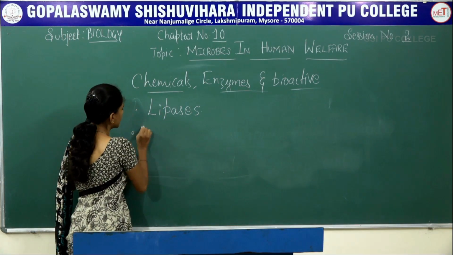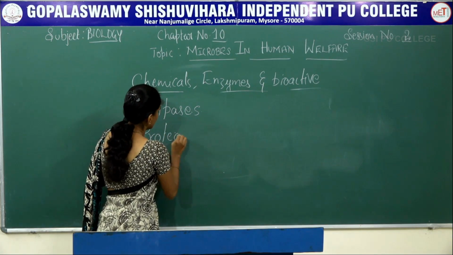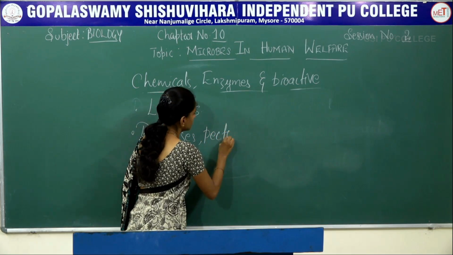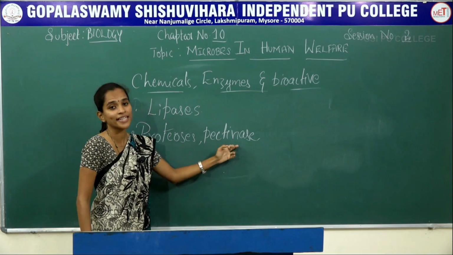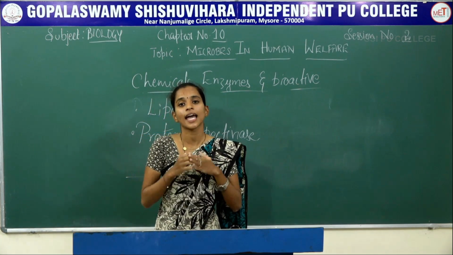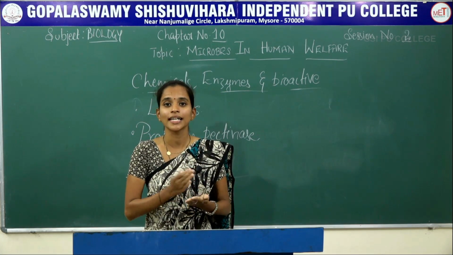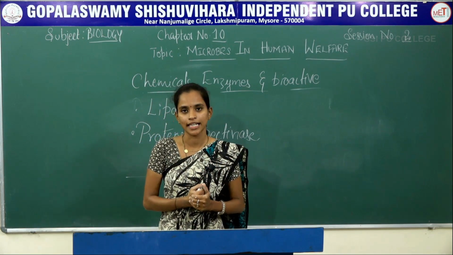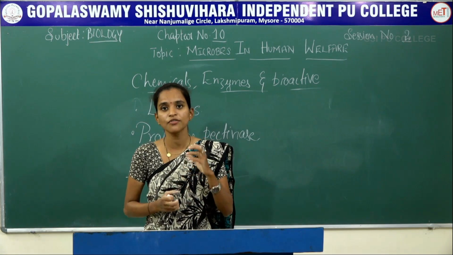Next one is proteases and pectinases. Proteases or pectinases, this has a main important function. It is digestion of proteins. Now where do we use this? It is especially used in beverages, especially fruit drinks.